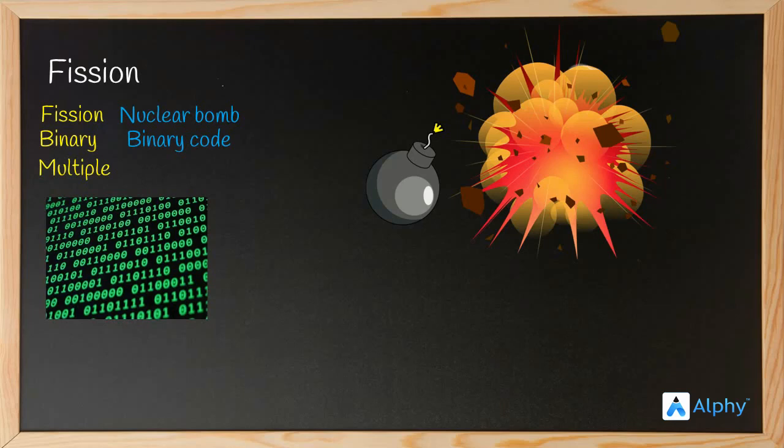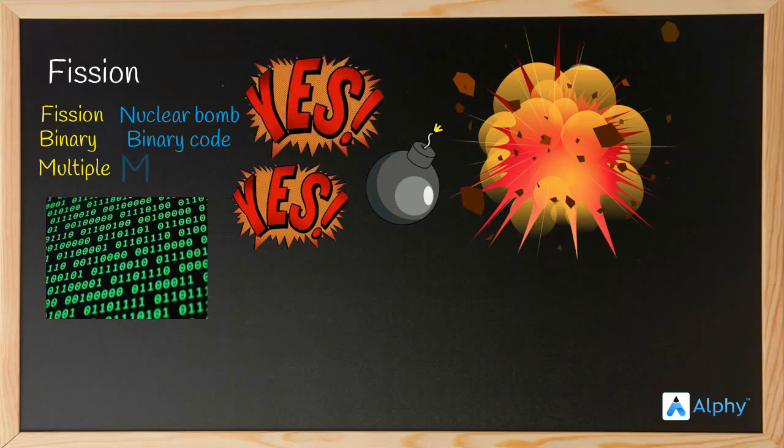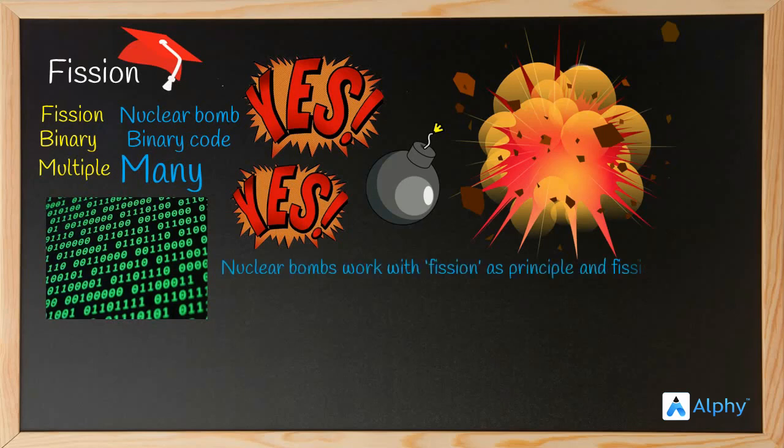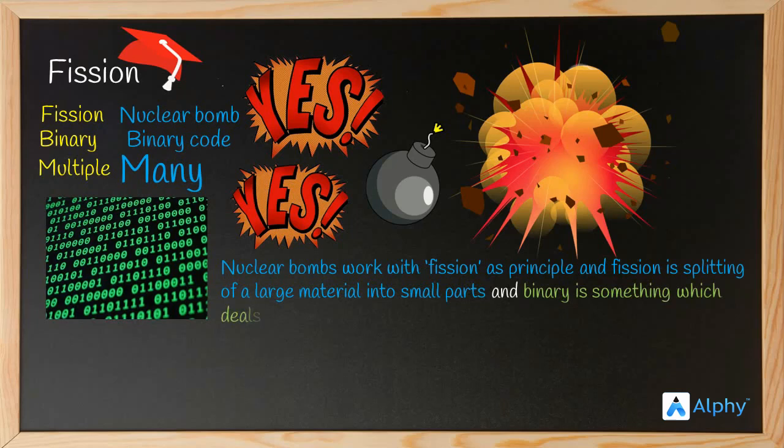Yes. If the answer for the first question was a yes, and the answer for the second question was also a yes, and for the third is many, I should say you have mastered the chapter. Congratulations. Why? Let me tell you. A nuclear bomb works with fission, like you told, as a principle, and fission is something which causes the splitting of a large material into small parts, and binary is something which deals with two. That's it. I want you to remember this concept.